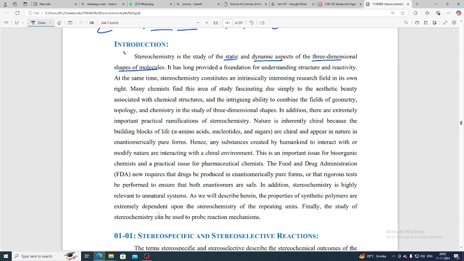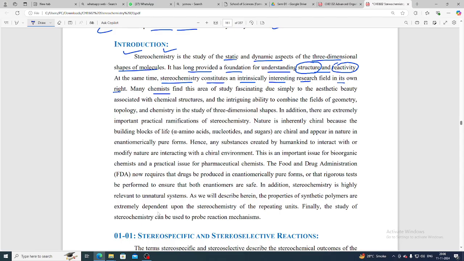Okay, so what is the meaning of this stereochemistry? So here in the first sentence they explained, it has long provided a foundation for understanding the structure and reactivity. Okay, तो ये क्या हेल्प कर रहा है हमें, स्ट्रक्चर समझने के लिए और रिएक्टिविटी समझने के लिए. Yes, at the same time, stereochemistry constitutes an intrinsically interesting research field in its own right.